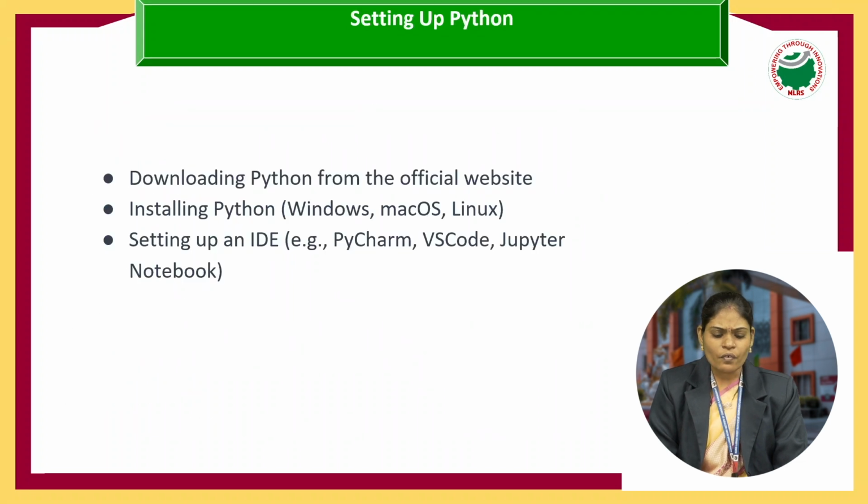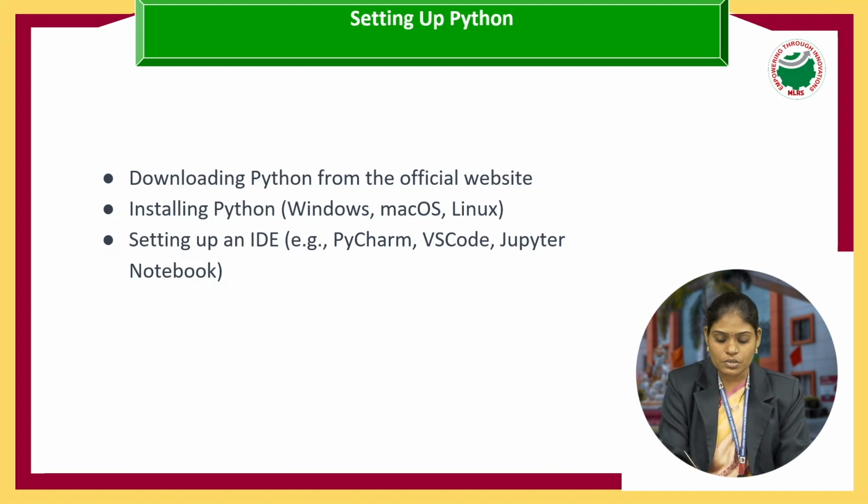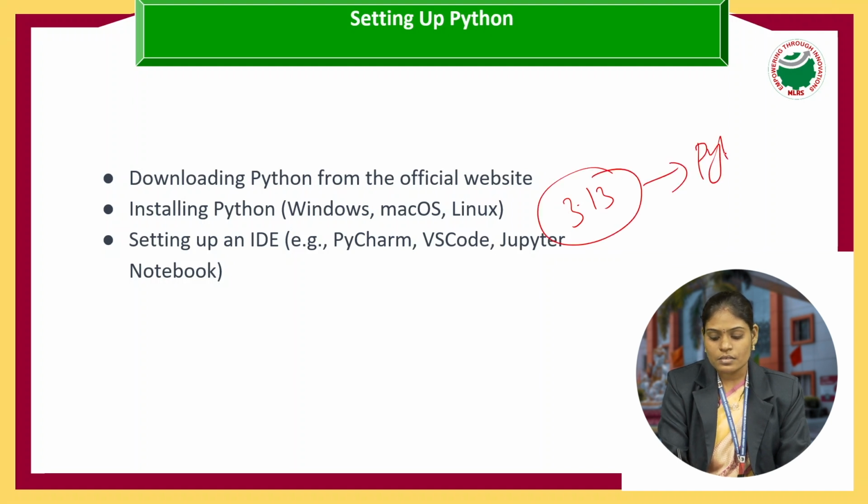And next, how are we going to set up Python programming? Simply we can download it from the site python.org. We can install the latest version. Already we discussed what the latest version is. The latest version is 3.13, which can be installed from the site python.org.